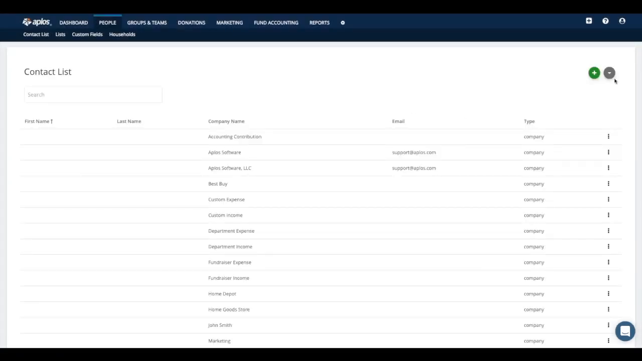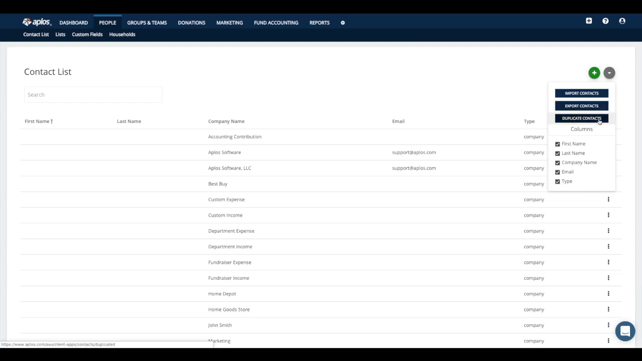Going back to this main page here, there is another little gray circle icon, which is an extra actions option you can go to. When you click on that, you do have some additional options such as import contacts. This will allow you to import contact data that you have already into the Aplos system. If you have your information on some type of Excel file, you can use that to upload your data. The export contacts option will allow you to export the data you currently have within Aplos. And then the duplicate contacts feature is a tool that will search your entire contact database for possible duplicates. If it finds any that look suspicious, it's going to alert you of those so that you can quickly merge them together and clean out your contact list.